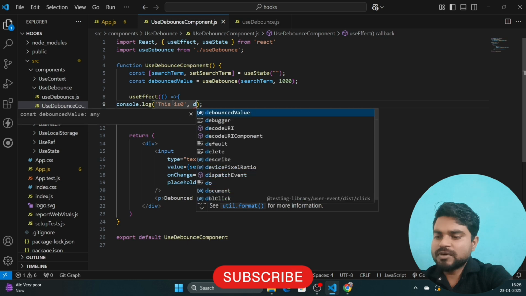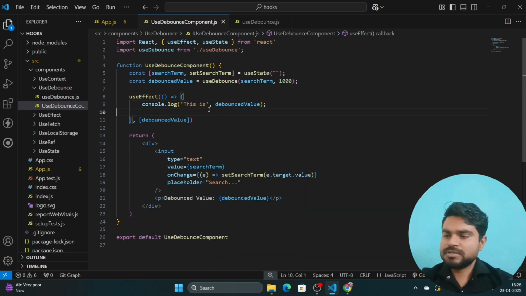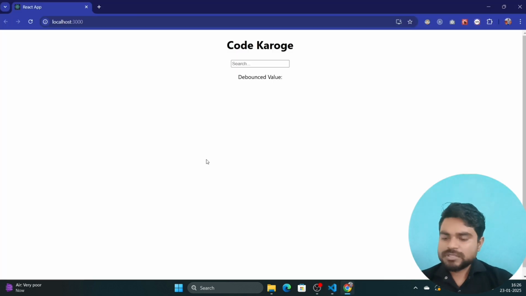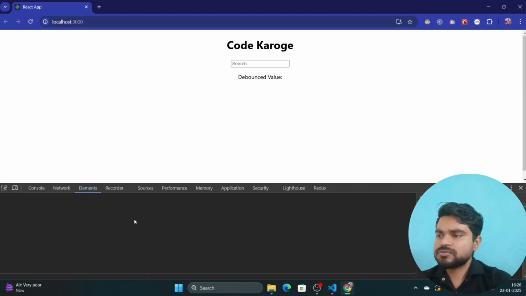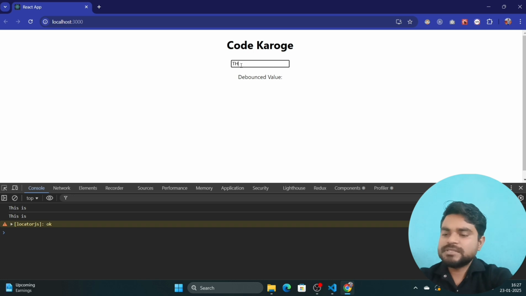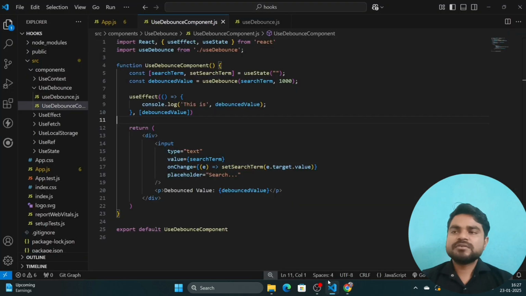Here we can pass the debounce value. Let me format the code and save it, then go to the screen and open the inspect tab so we can see exactly what happens. Let me refresh the screen. Currently there is nothing in the debounced value. Now if we change this, the log doesn't show right away. On change of the input tag, it takes some time, and after that it will hit.